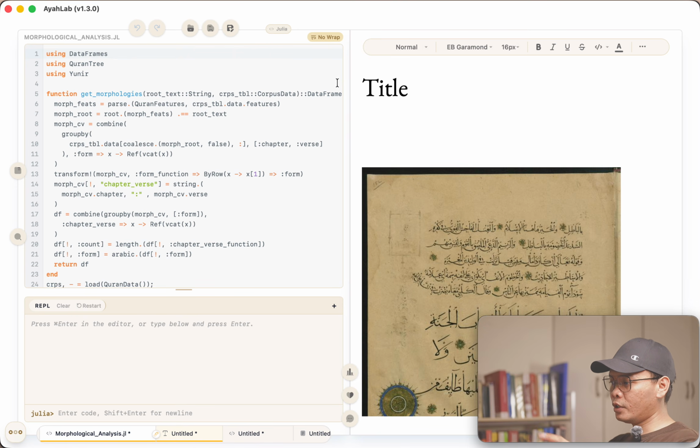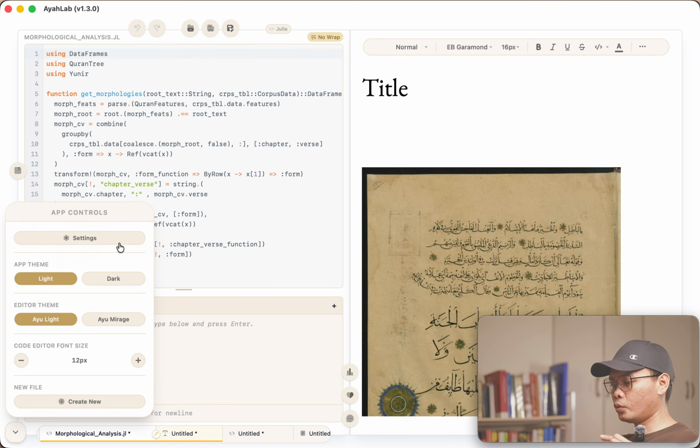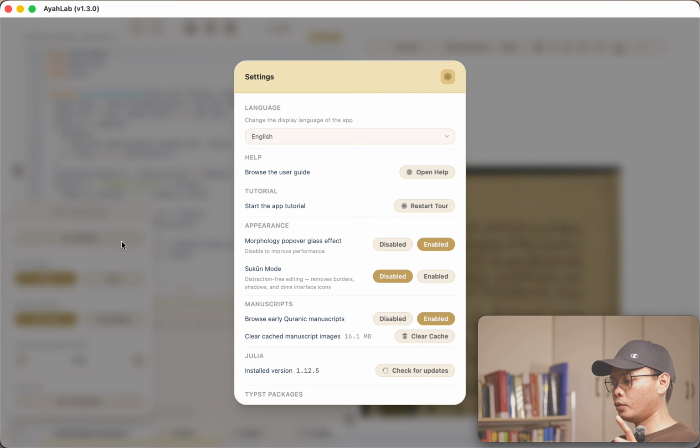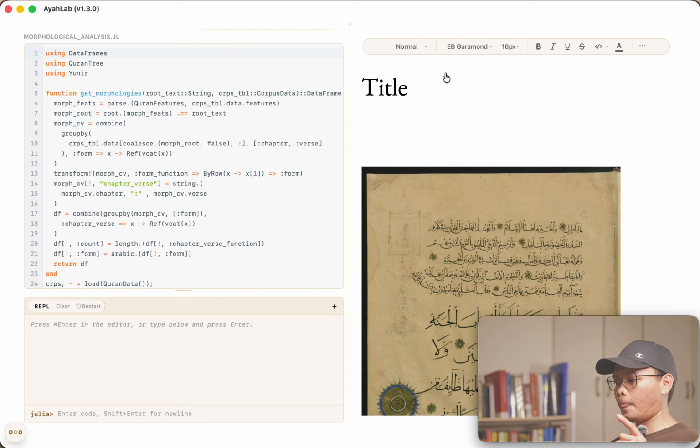So you have this view here, but as you can see, we have a lot of icons and so on and so forth. If I want to go to the Sukun mode, I can just go to the settings and enable this Sukun mode. If I click that, now you notice that the icons are hidden. It's much cleaner, right?